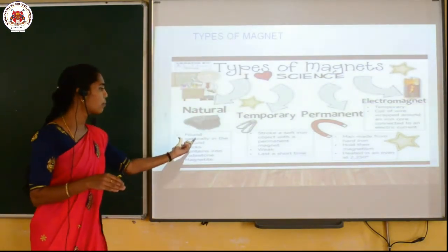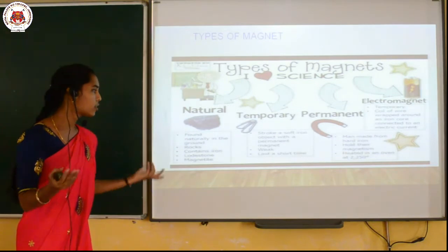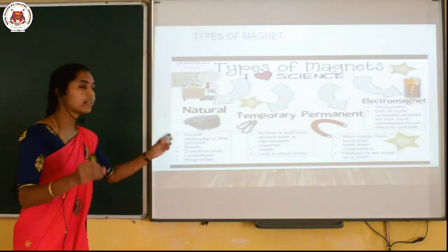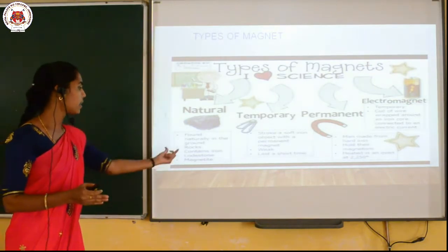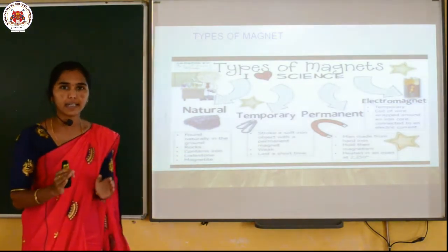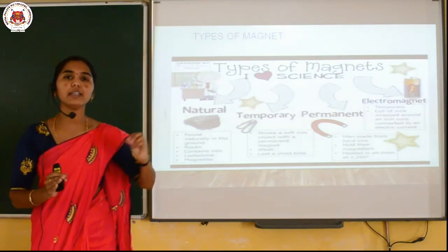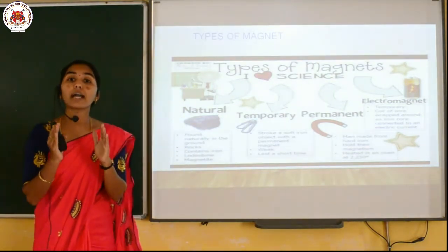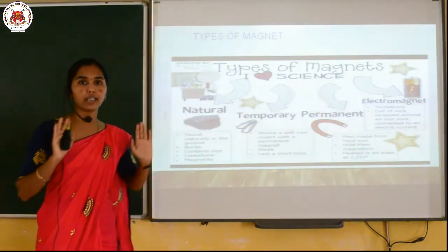One is the natural magnet, which is found naturally in the ground, in rocks containing iron, that is lodestone and magnetite. Remember dear children, magnetite or lodestone is the natural magnet found naturally.